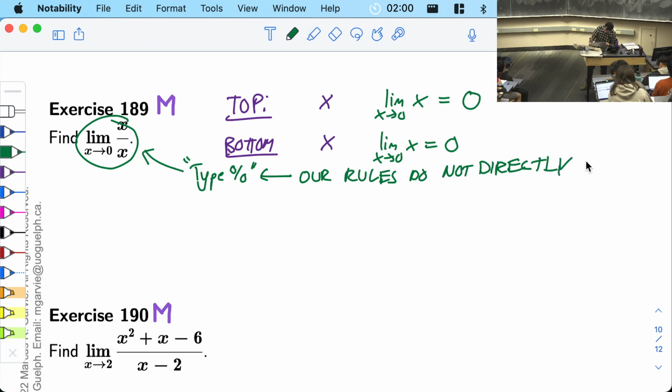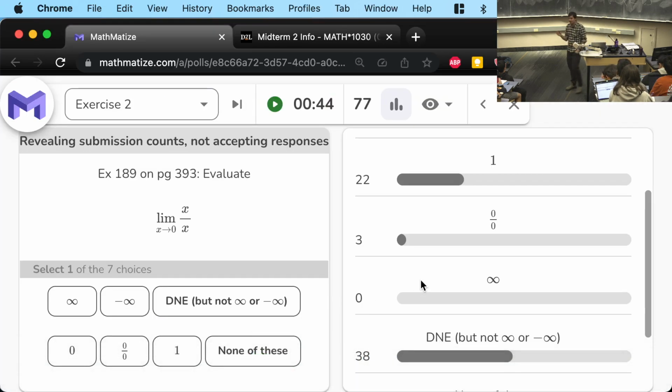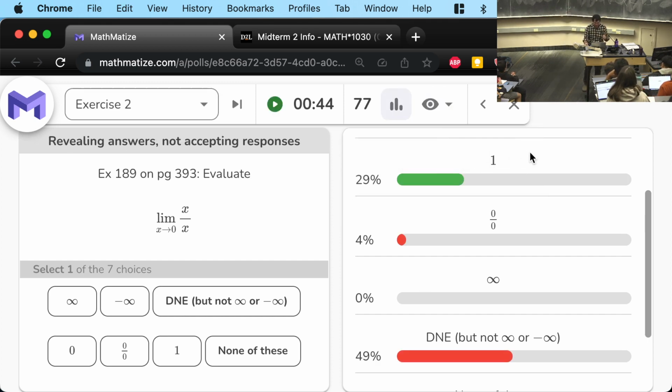So I think most people are tuned into that, which is great. The rules only work if it's not a 0 over 0. Some people call this an indeterminate form. Indeterminate means our rules don't apply, we've got to do something else. Our rules do not determine the answer. It looks like a lot of people said that it does not exist. So a lot of people are thinking, if the rules don't apply, therefore the limit does not exist. And that is incorrect. So the correct answer here is 1.